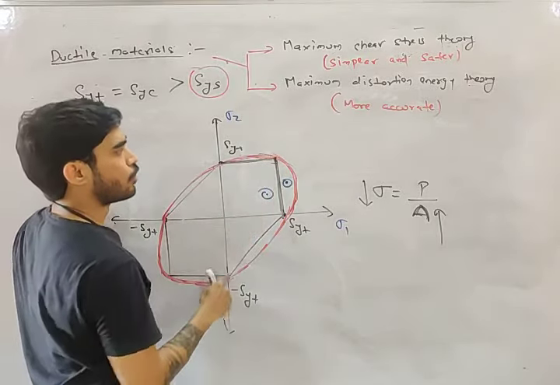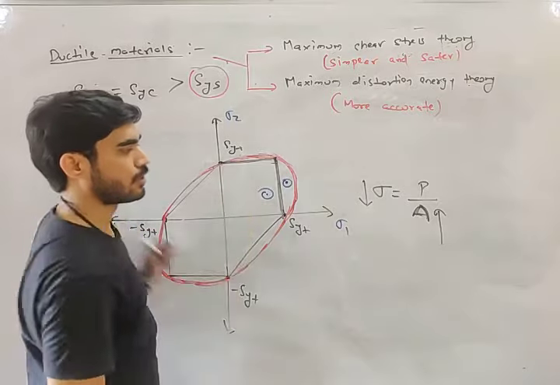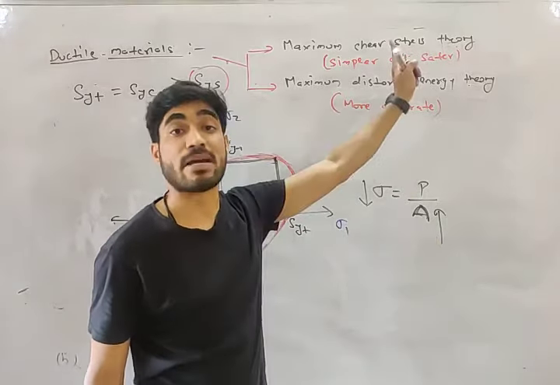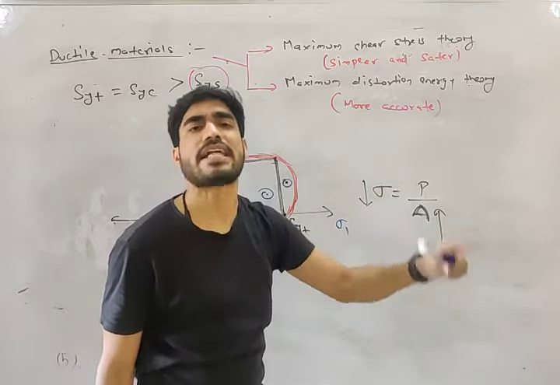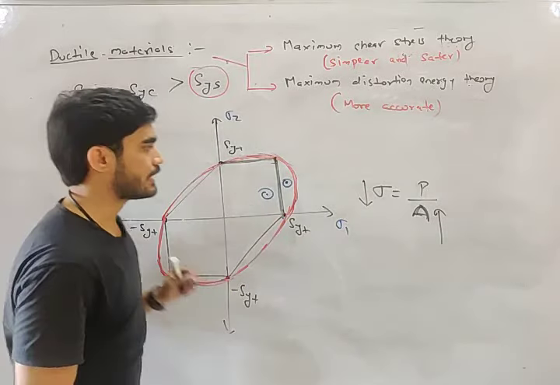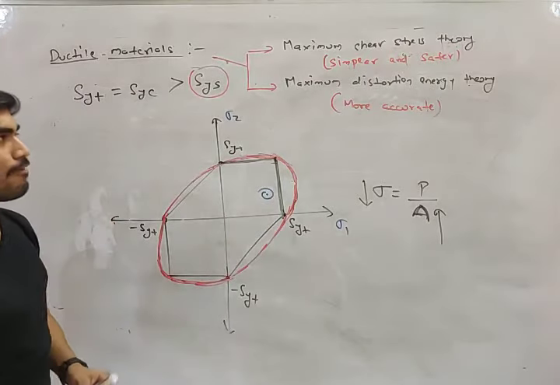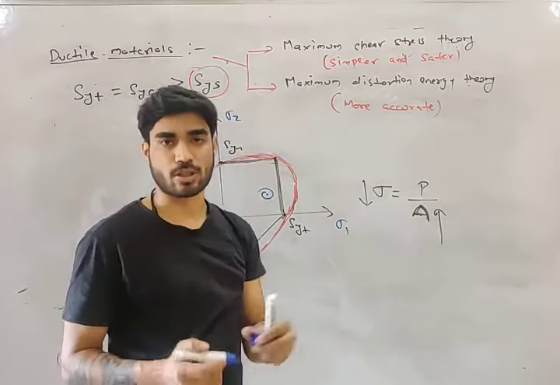So you have to reduce sigma 1 and sigma 2, and in order to reduce stress, you need to increase the area, or you can say the dimension. So if you increase the dimension, then it will be saved from maximum shear stress theory.